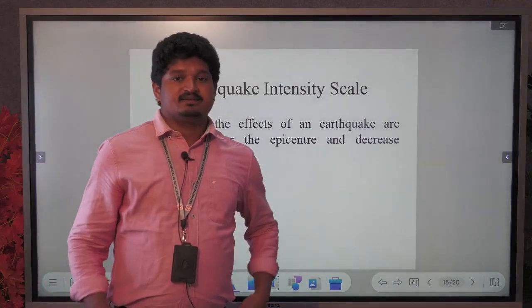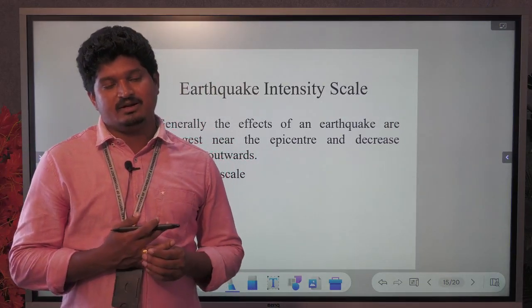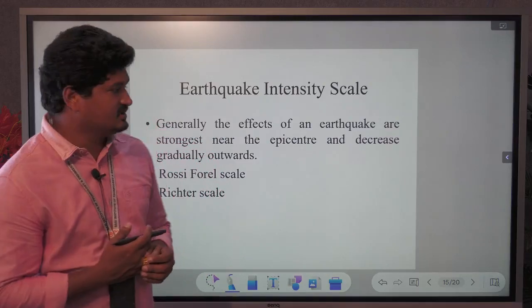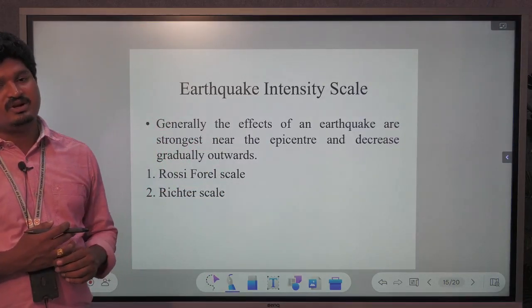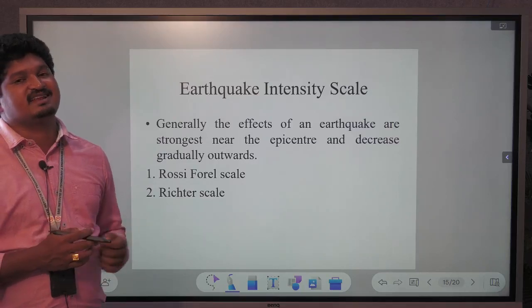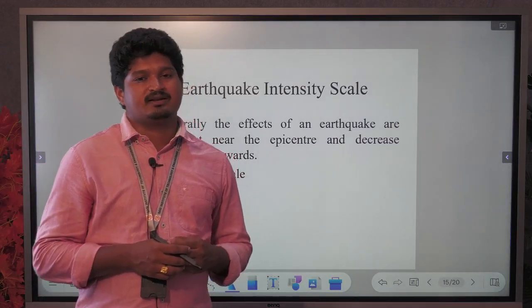In earlier days, different scales were utilized for the identification of earthquakes. Presently we are using two types of scales: one is the Rossi-Forel scale, another one is the Richter scale. So what is the difference between the Rossi-Forel and Richter scales?